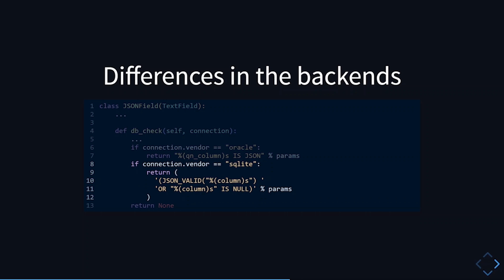This is merely a different way of thinking because you can say that no data is valid JSON, but you can also say that it's not valid. The SQLite developers decided that no data is not valid JSON. And for Postgres, like MySQL, the check already comes with the JSON data types, so we just return None.